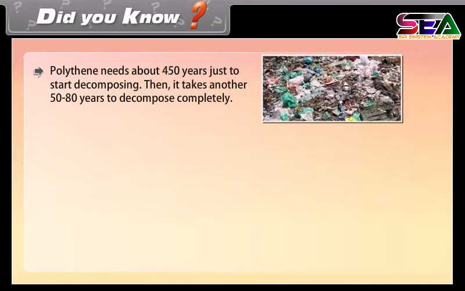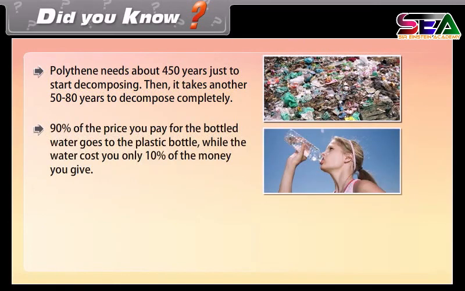Did you know? Polythene needs about 450 years just to start decomposing. Then it takes another 50 to 80 years to decompose completely. 90% of the price you pay for the bottled water goes to the plastic bottle, while the water costs you only 10% of the money you give.